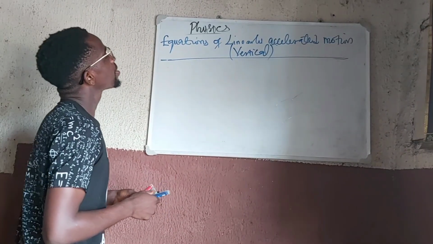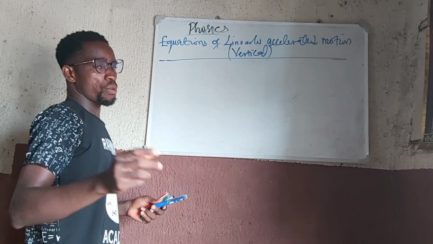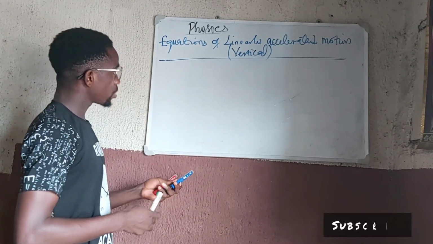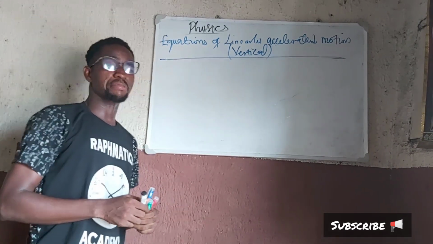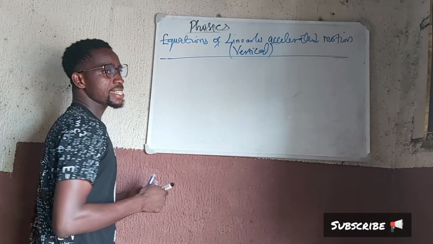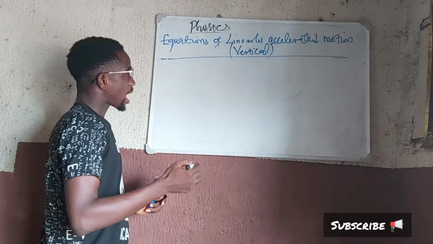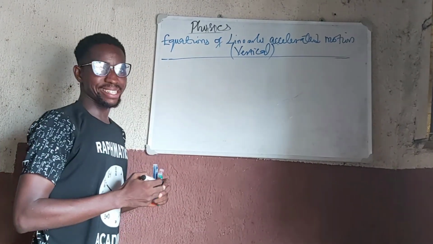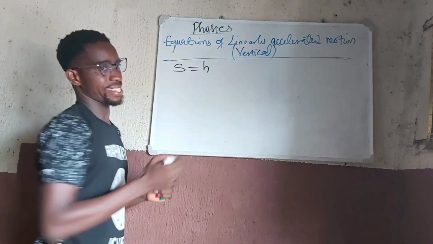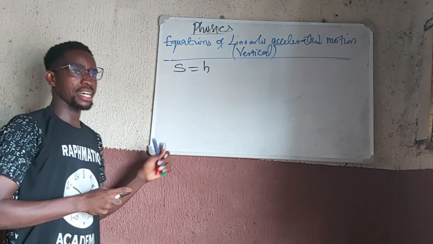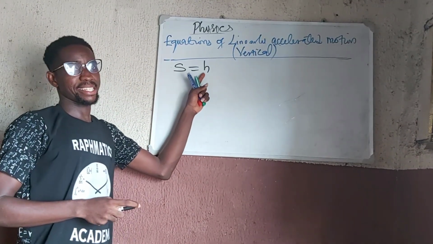Okay, so for vertical, we are going to have the following modifications. You know that when we are discussing vertical motion, the vertical distances are always referred to as heights. So we will change our distance to height, right? Because vertical distances are called heights.